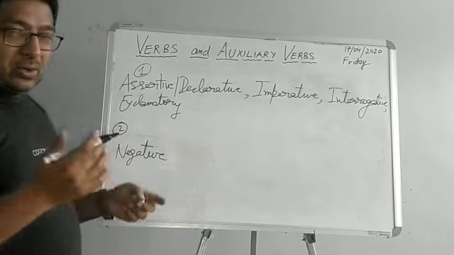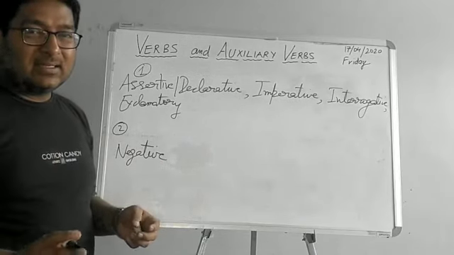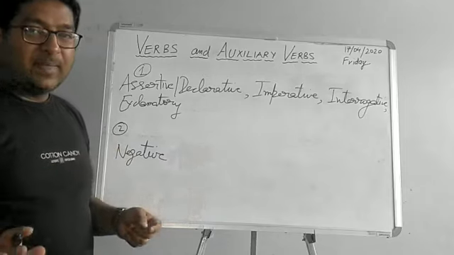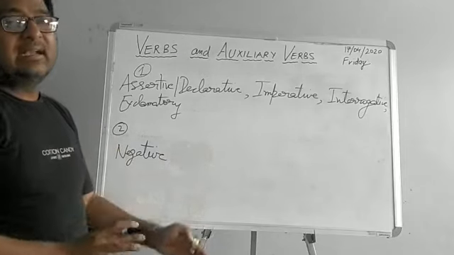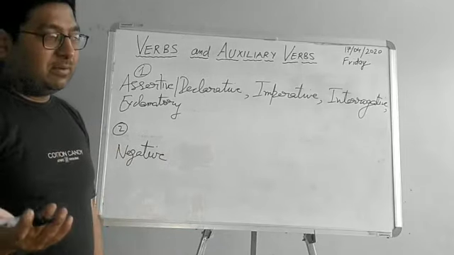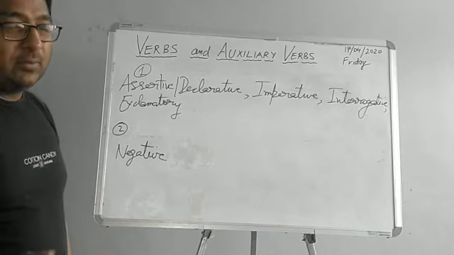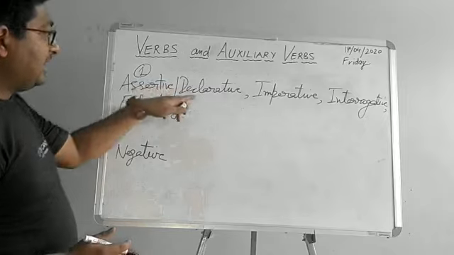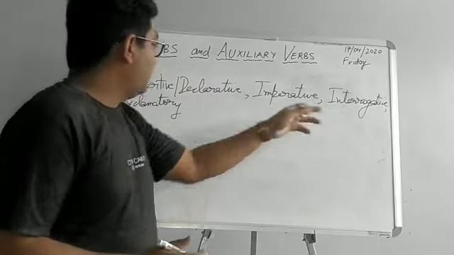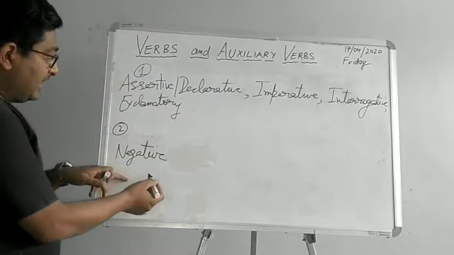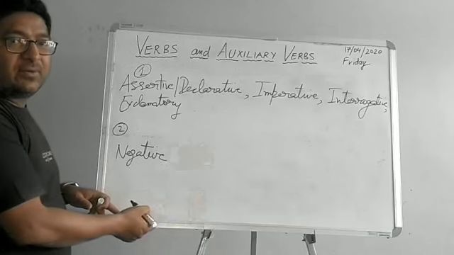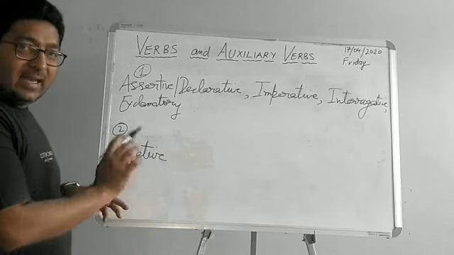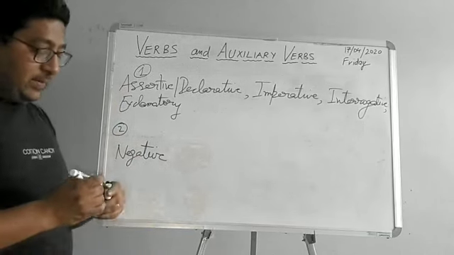So all in all, you have to frame 48 sentences. Don't worry, I'll give you ample time. Today is Friday; you have Saturday and Sunday. Till Sunday you complete it. You have a lot of time available. Monday I shall be asking you for this assignment. So one sentence could be either assertive, declarative, imperative, interrogative, or exclamatory, and the second sentence would be the very negation of it. Okay, right? So this is your assignment.